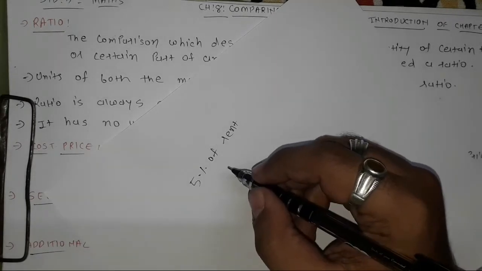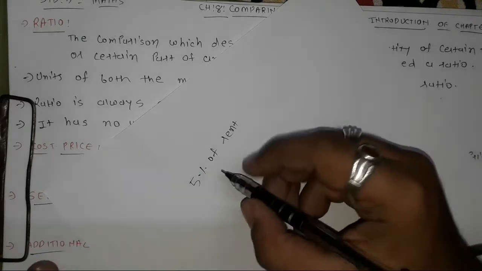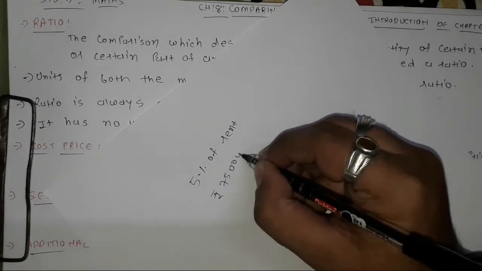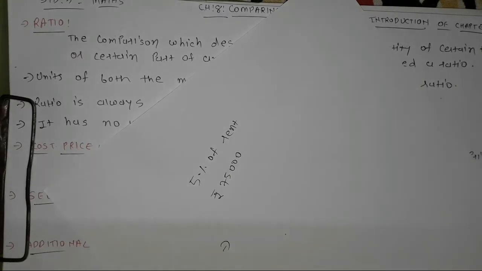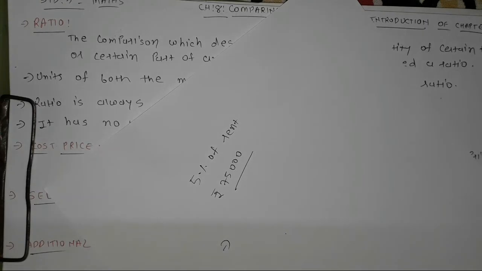He is paying 5% of the amount for the rent. For example, his monthly income is rupees 75,000. So how can we find the 5% of this 75,000? Because from that 75,000, 5% of that he is paying for the rent of his house.